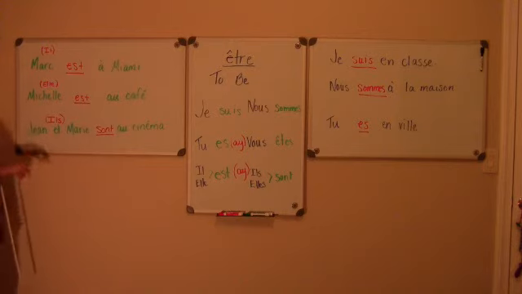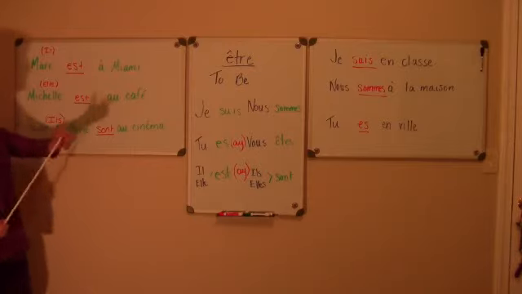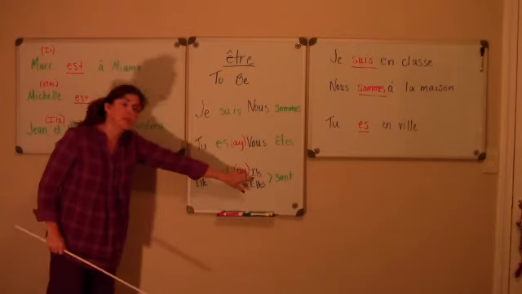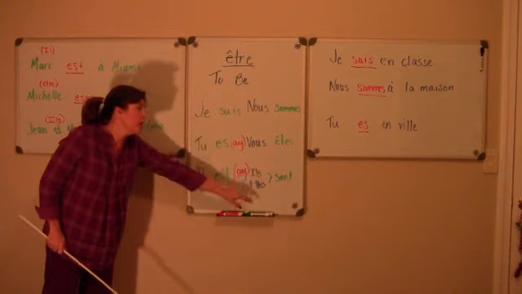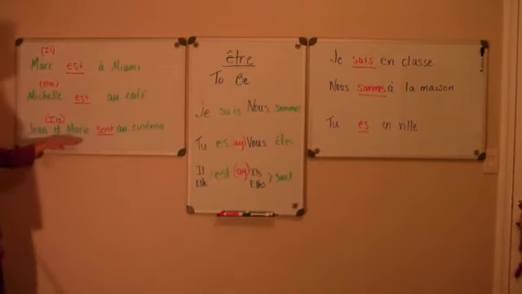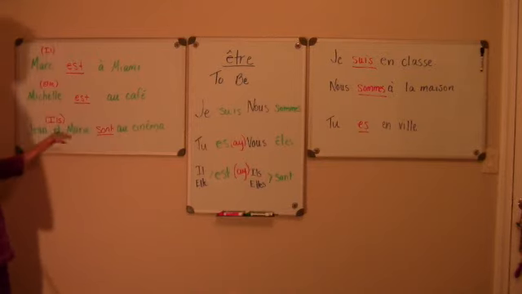Now for two people, I have to look and say Jean et Marie, which would be "they." I come over to my chart and realize that's going to be ils, because I've got a male and a female. And then I know my verb is sont. So, Jean et Marie sont au cinéma. John and Marie are at the movies.